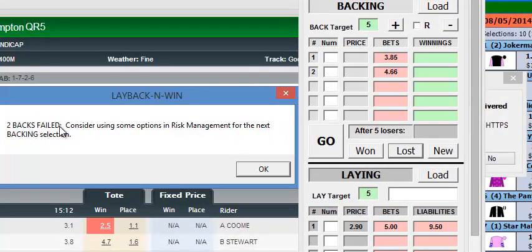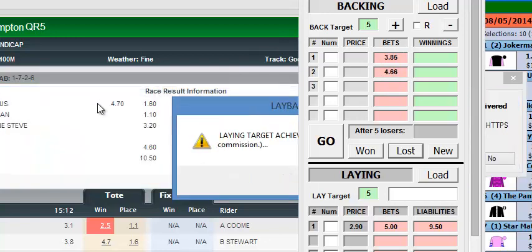two back bets have failed, consider using some options in the risk management for the next backing selection, which you get when you purchase the software. You get the risk management manual for backing and for laying. So you could look at implementing one of them if you weren't comfortable with the next bet.